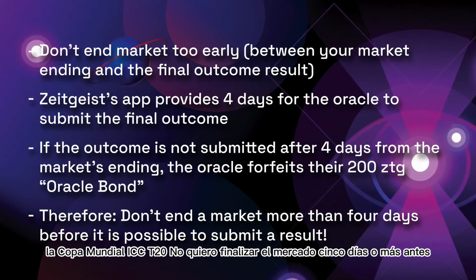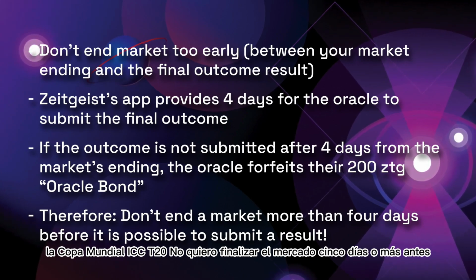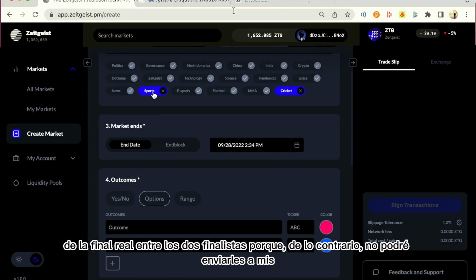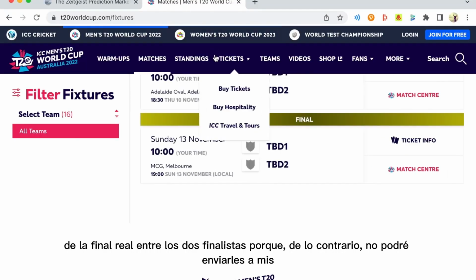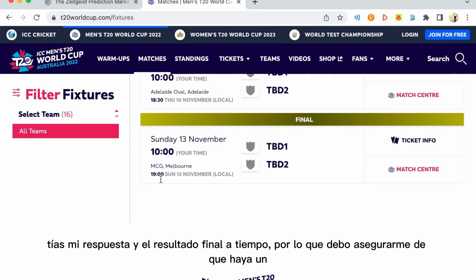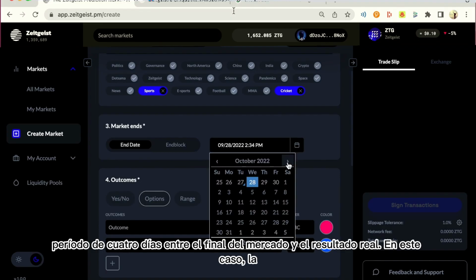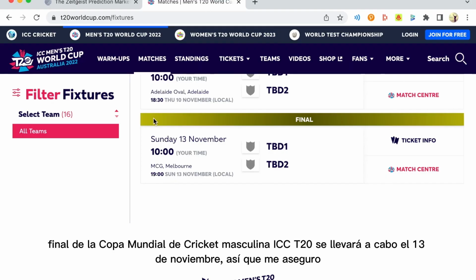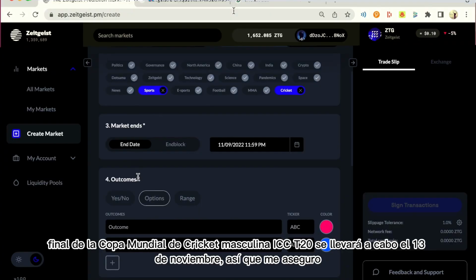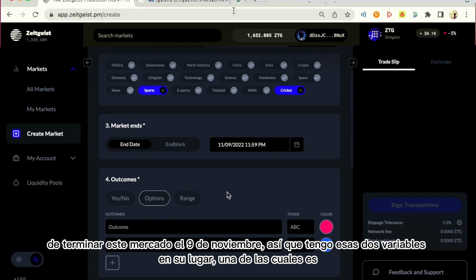So for instance, the ICC T20 World Cup, I don't want to be ending the market 5 days or more before the actual final, right, between the two finalists, because otherwise I won't be able to submit my answer and the final outcome result on time. So I need to make sure there is a 4-day period between the market ending and the actual result can be determined. So in this case, the final of the ICC T20 Men's Cricket World Cup is happening on the 13th of November. So I make sure that I end this market on the 9th of November.